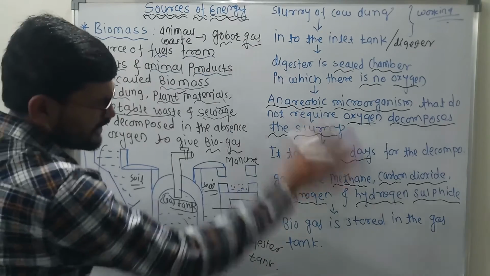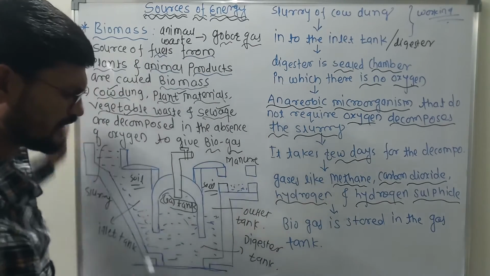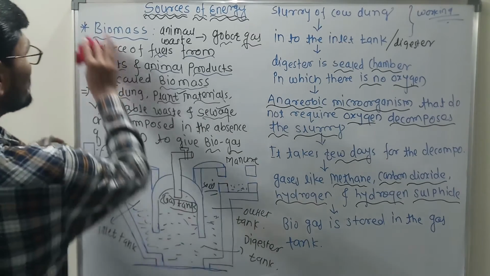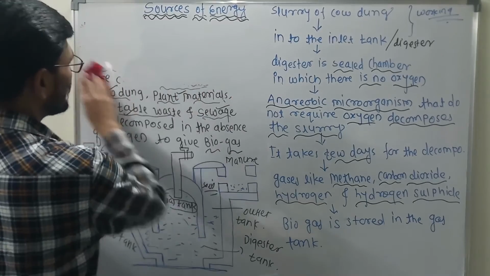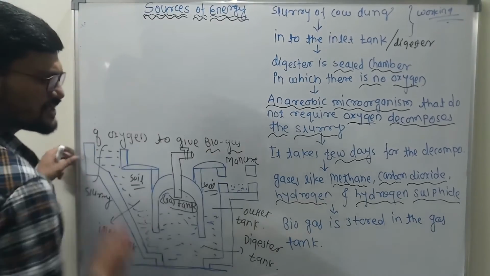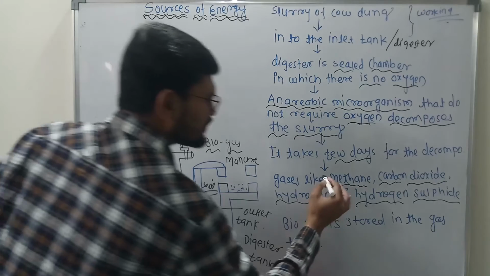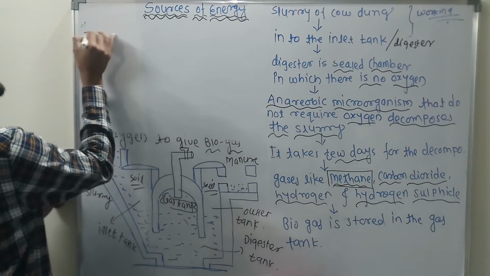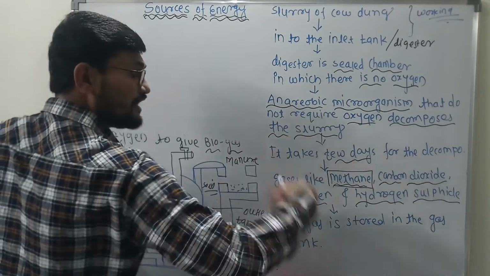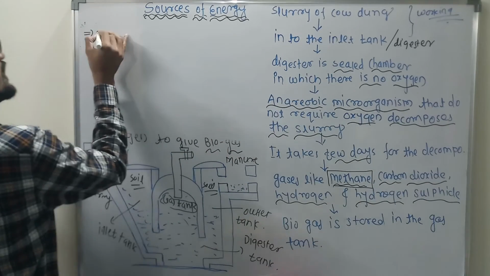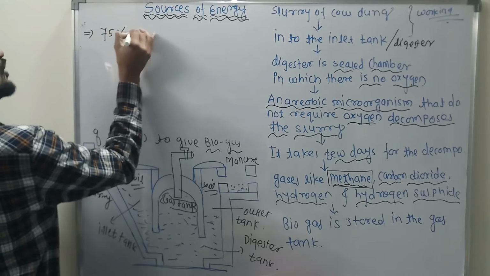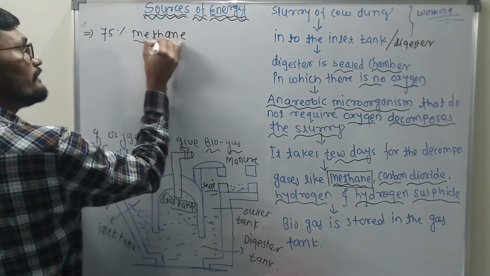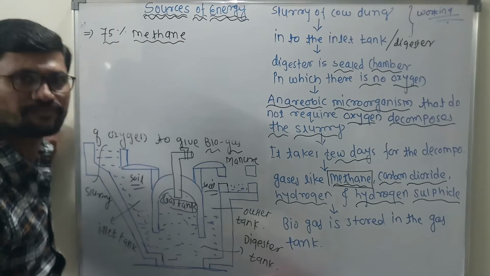तो आपने ये देखा, वर्किंग भी देखी, इसका कंस्ट्रक्शन भी देखा. What advantages are we having? Clear? We will discuss the advantages of biomass. What are the advantages we are having? As we know very well, there is one gas we are getting. That gas is called methane. Amongst all these gases, near about 75% of methane is generated. How much? 75% methane is generated.